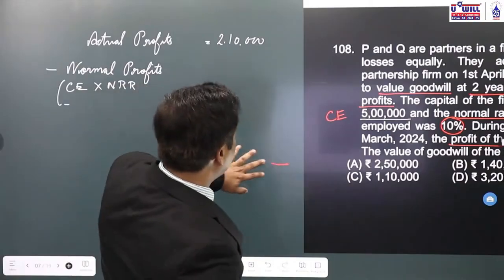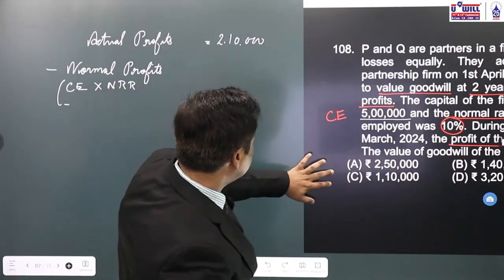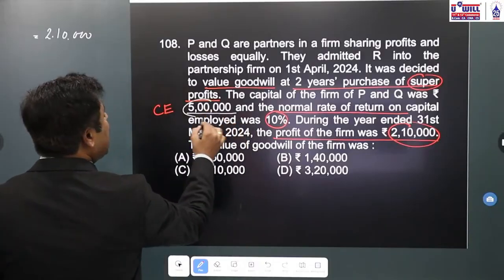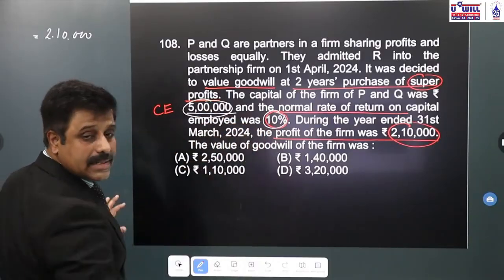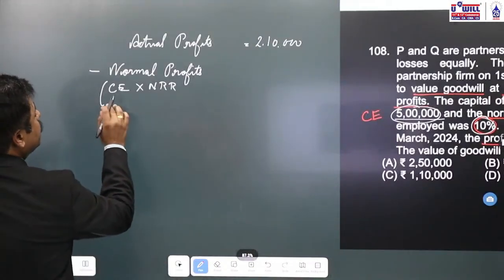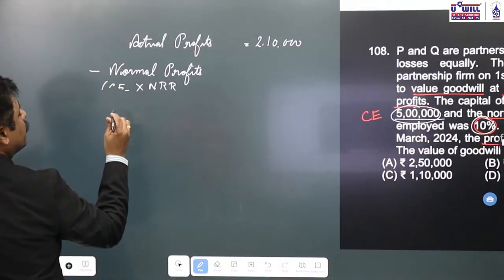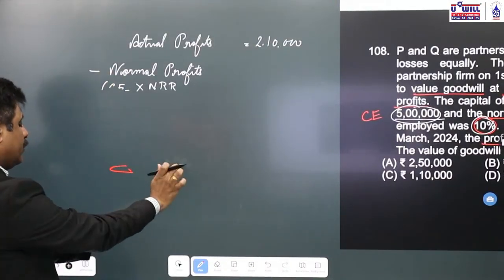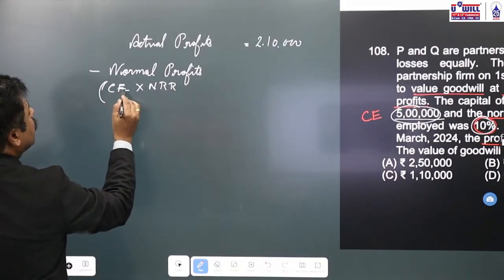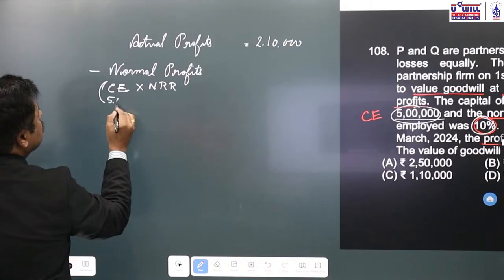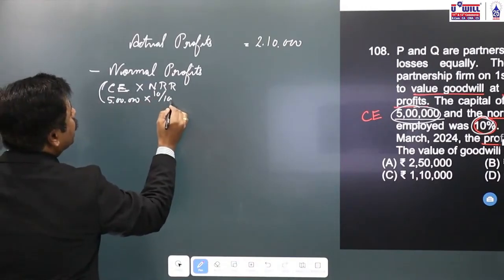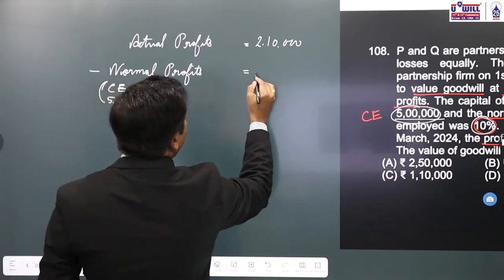What is the capital employed over here? Capital employed over here is given to you as 5 lakhs and the normal rate of return is 10%. So what will be capital employed into 5 lakhs into 10%? Five lakhs into 10% will be equal to 50,000.